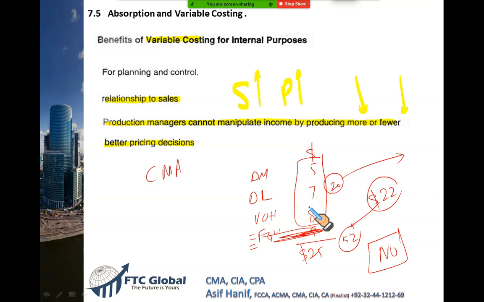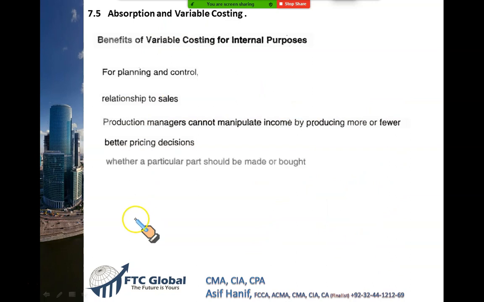Because fixed costs I have to pay. I have to pay rent. I have to pay insurance. I have to pay property taxes. Right? So this is very good. Variable costing is very good for pricing decisions, because I have to pay the rent at least in the short run. My variable costs are covered. So let me sell him for 22. Still I can make a $2 profit. $2 contribution, right? So this is why variable costing is good for pricing decisions.